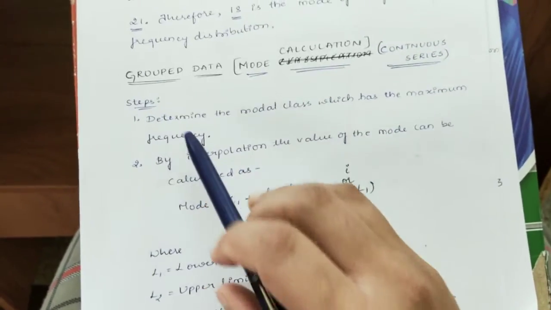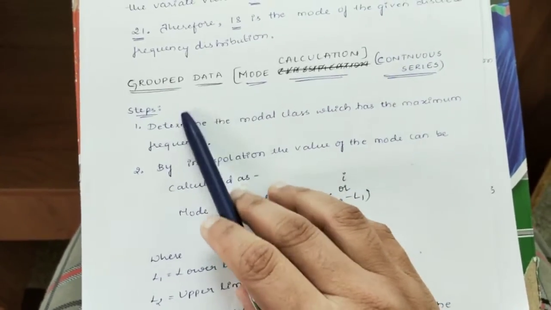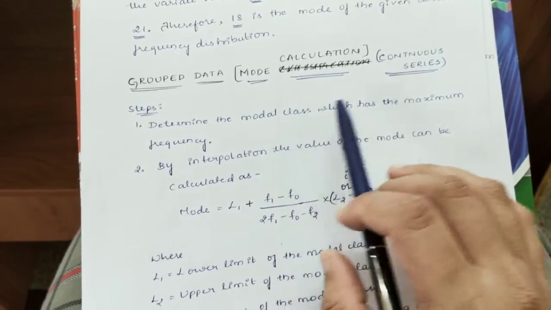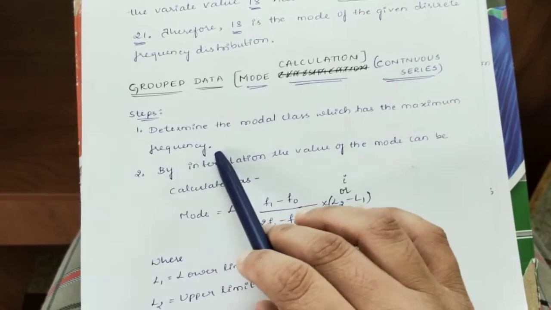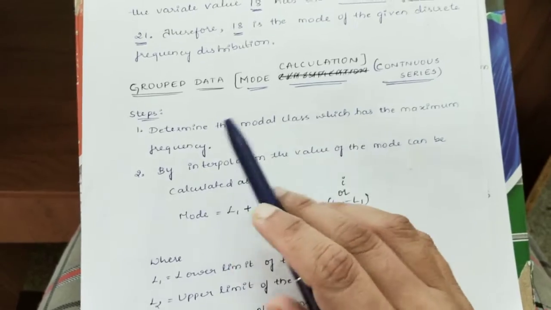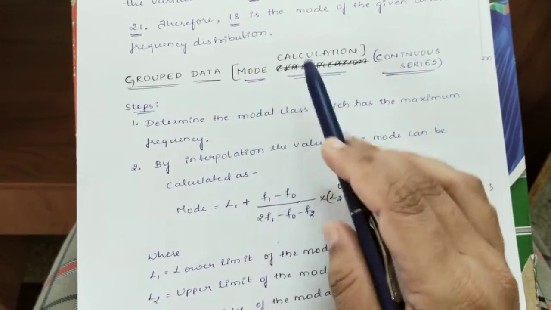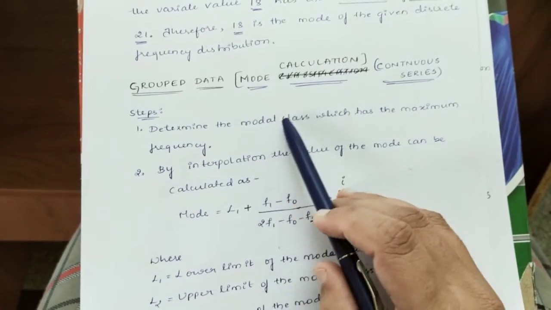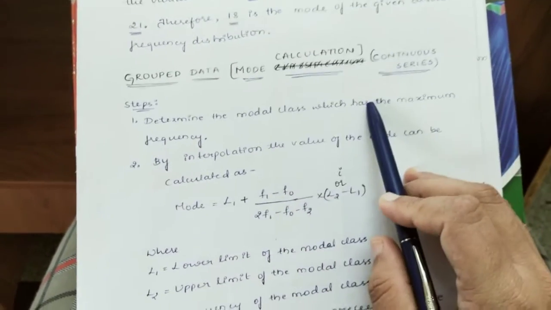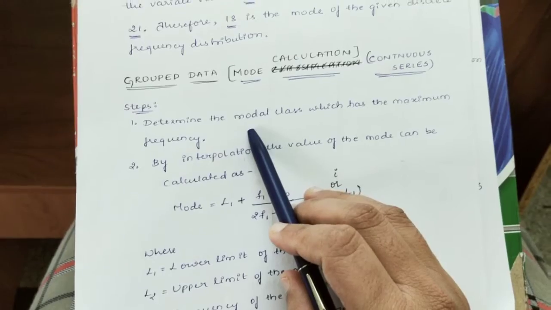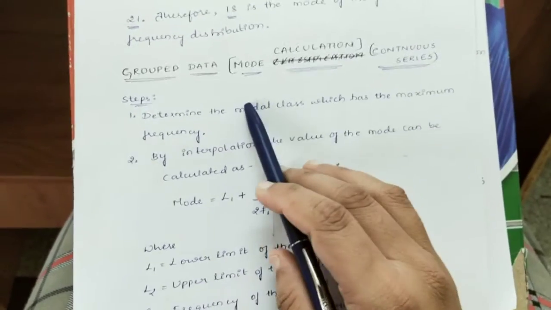First, determine the modal class which has the maximum frequency. That is, we have to check all the classes first, to see which class has the maximum frequency. That class is called the modal class for the given continuous series.